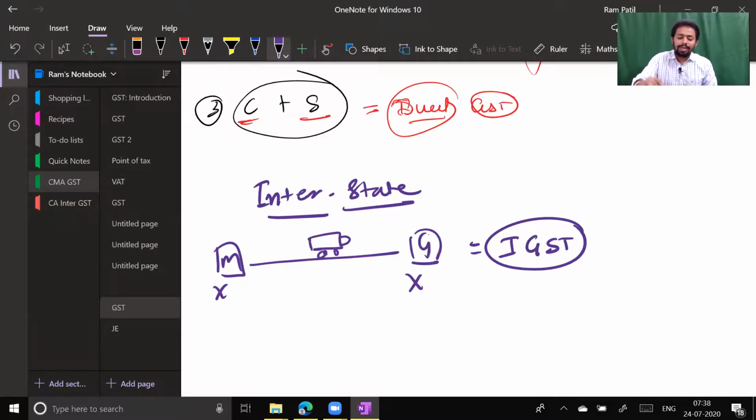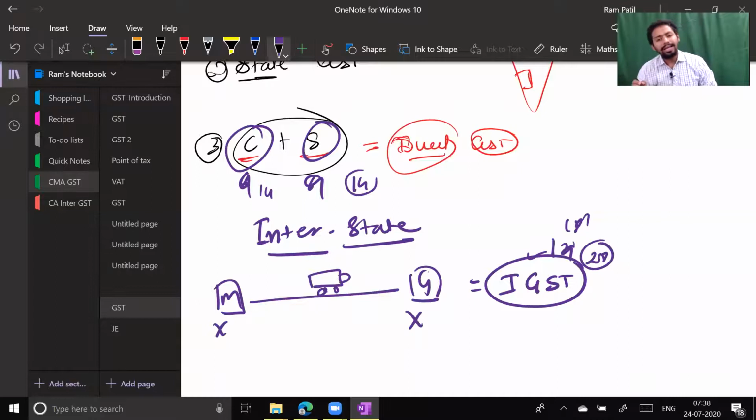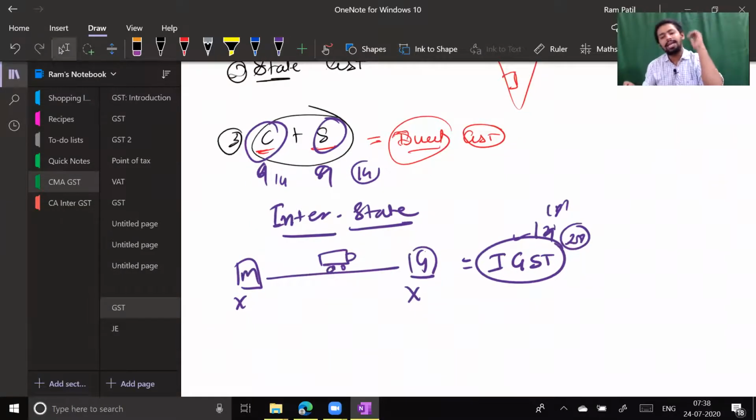IGST is nothing but integration of these two, central and state. So if central GST law was 2.5% and state GST law was 2.5%, IGST would become 5%. If this is 6, this is 6, this will become 12%. If this is 9, this is 9, this will become 18%. If this is 14, this is 14, this will become 28%. So what is IGST? IGST is nothing but just the integration of central and state GST. And when do we charge IGST? Whenever there is an interstate supply.